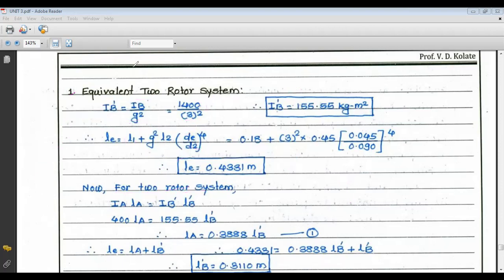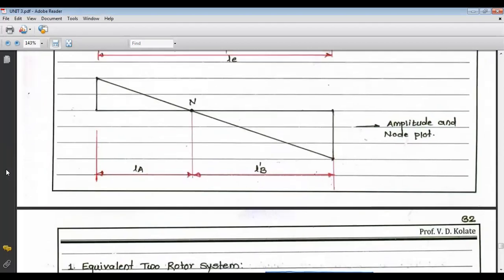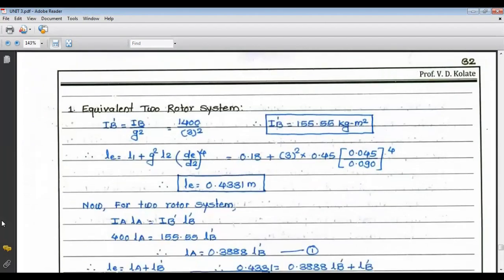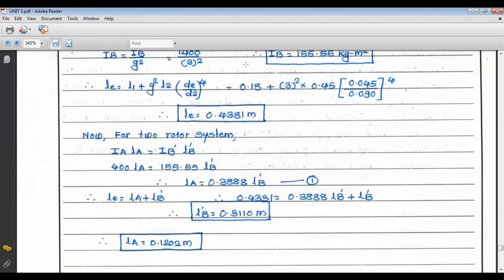If you see the figure, the total length LE is nothing but LA plus LB dash. So these are the two formulae. The first formula is IALA equals IB dash LB dash.